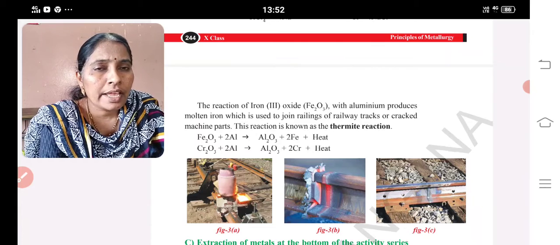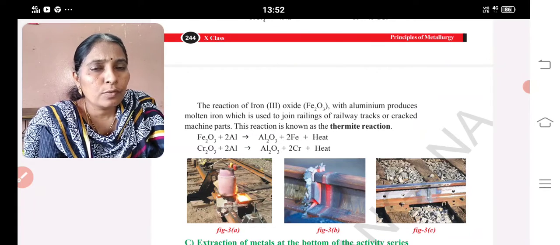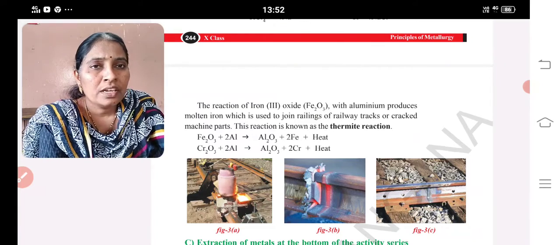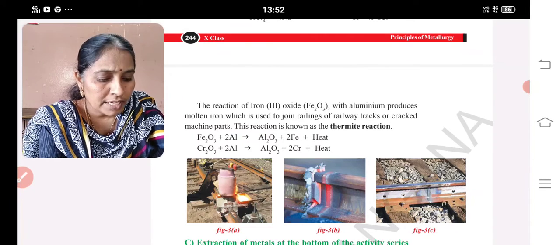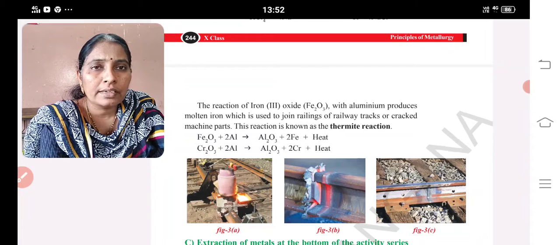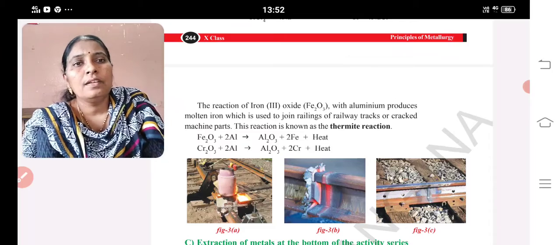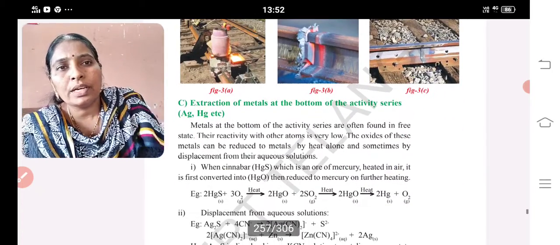So, the second type, reactive metals, can be reduced in four ways. First, it can be heated in the presence of oxygen; it can be reacted with carbon monoxide; and it can be reduced with sulfide ores. The last one is the thermite process. This is the second type, reactive metals.